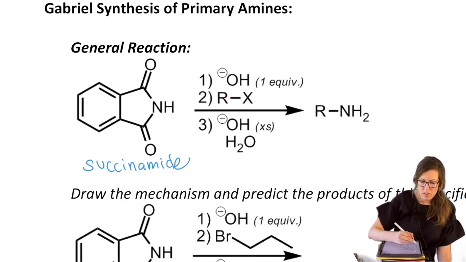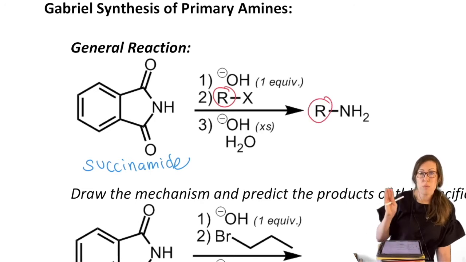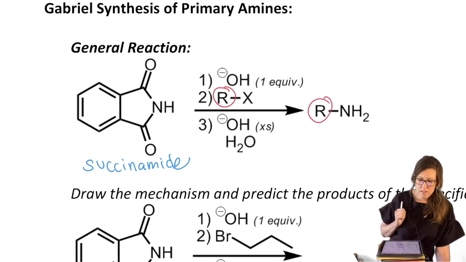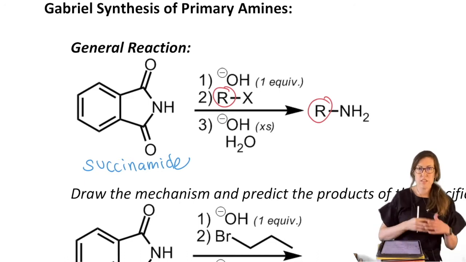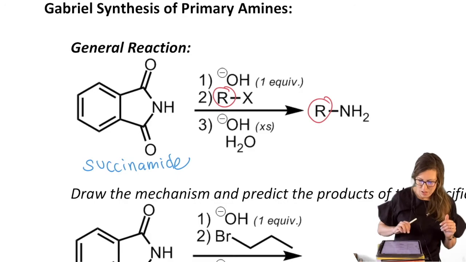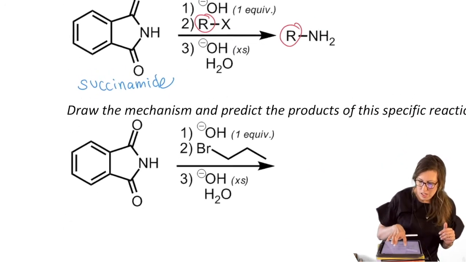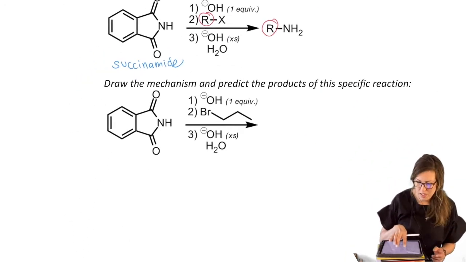Right, so here's our desired R group. It ends up right there. Then you remove the succinimide. So how does the succinimide come off? You take advantage of amide hydrolysis, which we've done before. So that mechanism will do the part that's new.